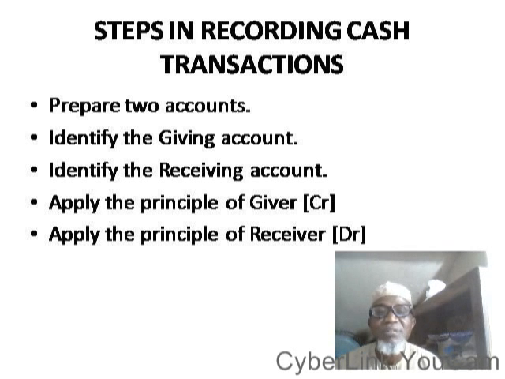Applying the principle of the giver. You know, I told you, for every giver there must be a receiver. So the application of the principle of the giver is on the credit side. Then the last but not the least is the application of the principle of the receiver, that is on the debit side of your account. So all these are the steps in recording cash transactions.